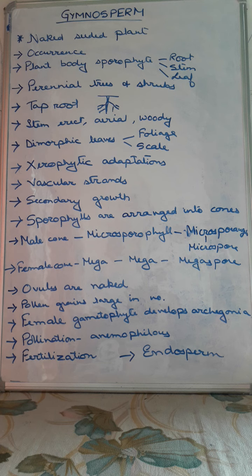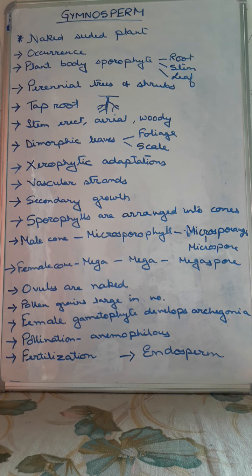Then vascular strands are present, xylem and phloem. In xylem tracheids are there and vessels are absent, and in phloem the sieve tubes are there, which help in conduction of water and food particles. Then these plants show secondary growth. That means cambium activity is there, for which secondary growth is observed. Then the sporophylls, the spore bearing structures, are arranged into cones. The cones may be either male cone or female cone. Then ovules are naked, and pollen grains are there.